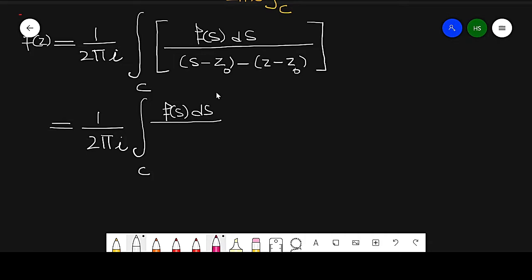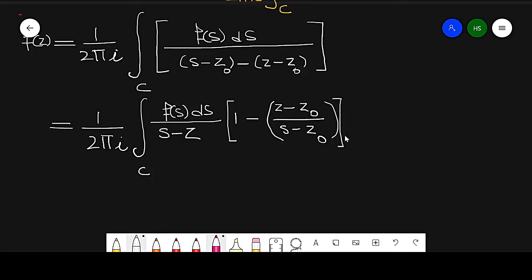If I take (s minus z0) outside, I get the bracket 1 minus (z minus z0) over (s minus z0), raised to power minus 1. I am taking this term outside the integration because this term involves the value of s.